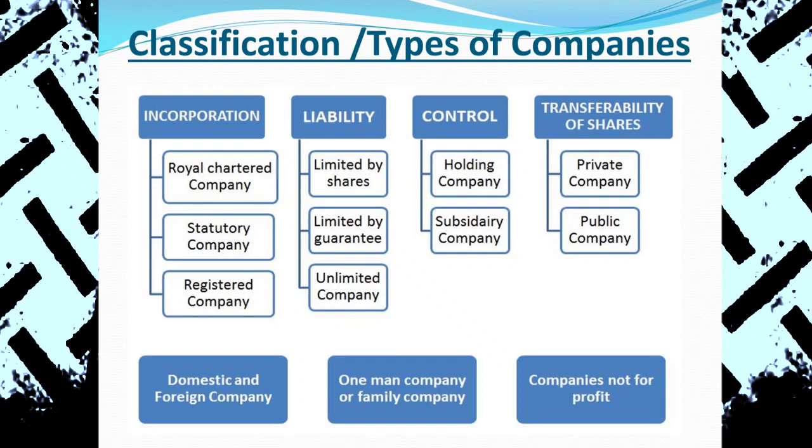Public company only, they have the right to make an invitation for the subscription of share capital in the company. So a public company may use different methods to raise funds and capital, maybe the debenture, maybe the share. So that's why the public company's share capital is transferable. It's transferred from one to another. It is publicly tradable. But a private company can't sell its share capital, and only within the 101 members, they could not exceed 101.